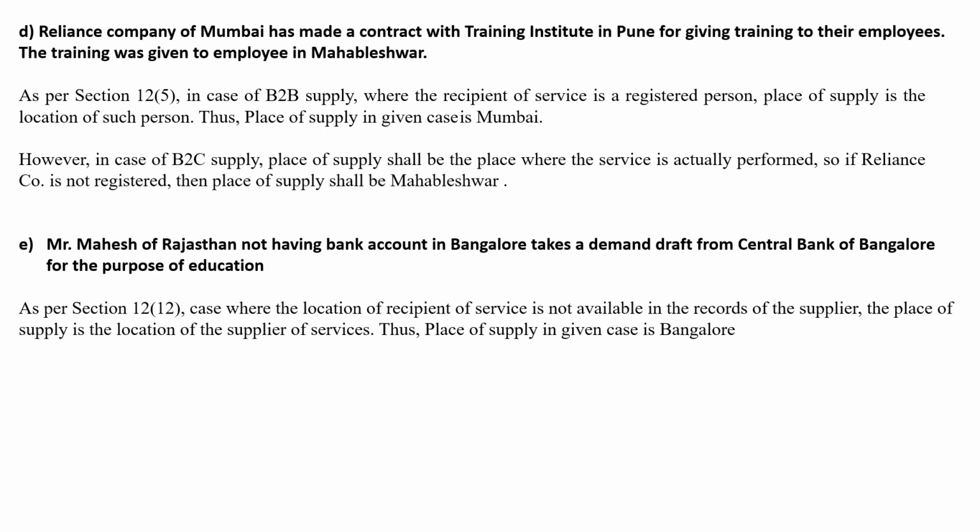So Mr. Mahesh of Rajasthan, not having a bank account in Bangalore, takes a demand draft from Central Bank of Bangalore for the purpose of education. As per section 12.12, the location of the recipient of service is not available in the record of the supplier. The place of supply is the location of the supplier of the service. Thus, the place of supply in the given case is Bangalore.